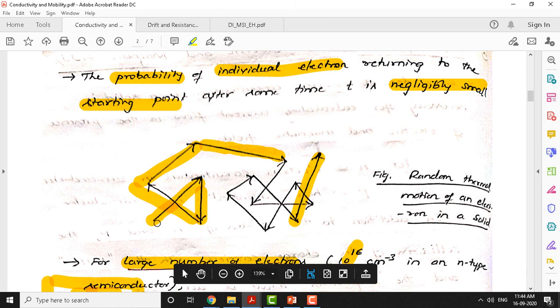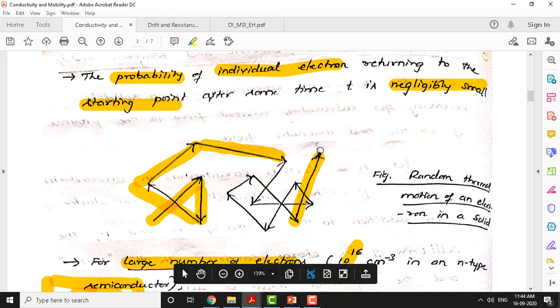That means the electron is not moving in one particular direction. It moves in a zigzag fashion, and if you calculate the distance between the starting point and the end point, it is very small. What we need for current to flow is that electrons should move in one particular direction, with some change in distance.